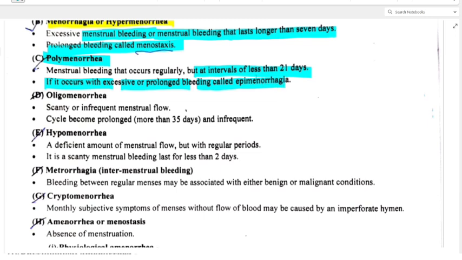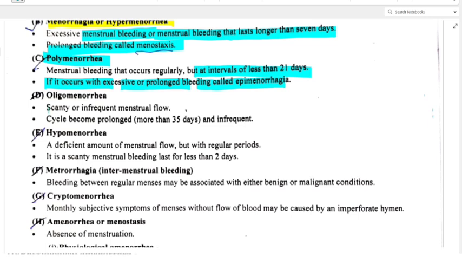Basically, in polymenorrhea, menstrual bleeding happens regularly at intervals of less than 21 days. And if excessive or prolonged bleeding happens with this, it is called epimenorrhagia. Is it clear to all of you?